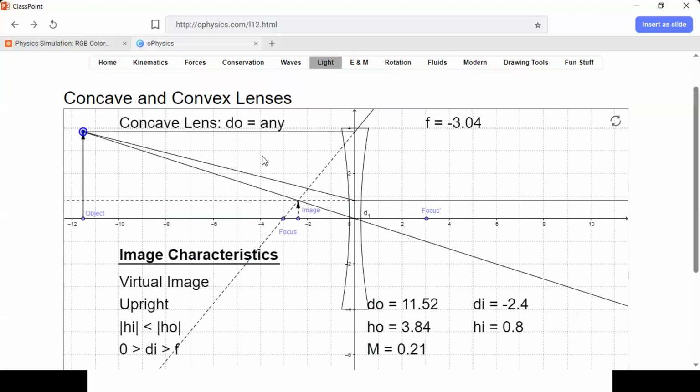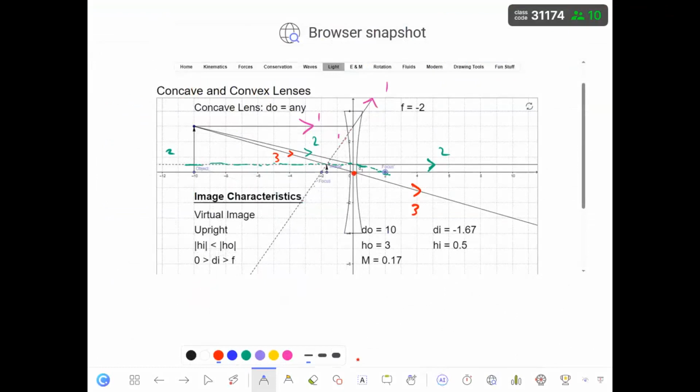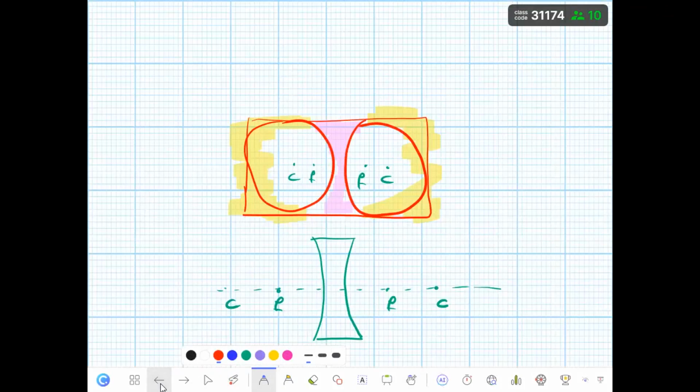Okay, so again, we have different telescopes. If you are interested, you can study telescopes and microscopes as well. But you should know that in a telescope, we always use the concave and convex lenses, and combinations of concave and convex lenses, and also combinations of concave and convex mirrors. Okay, so we are done with this, but just one thing is left.